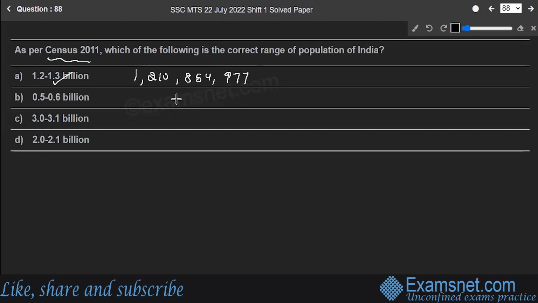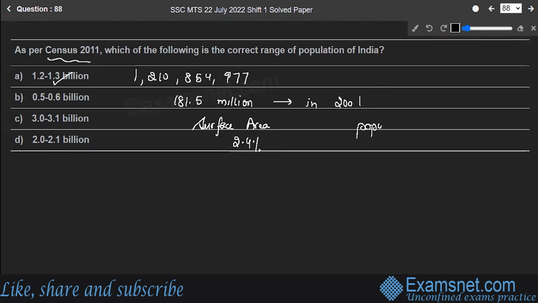India added 181.5 million to its population in the decade after 2001. India, with 2.4% of the world's surface area, accounts for 17.5% of its population. Surface area for the whole world, India is having 2.4%.